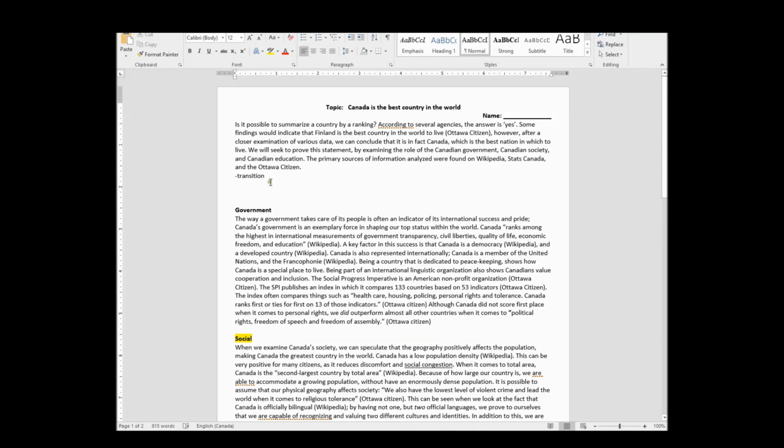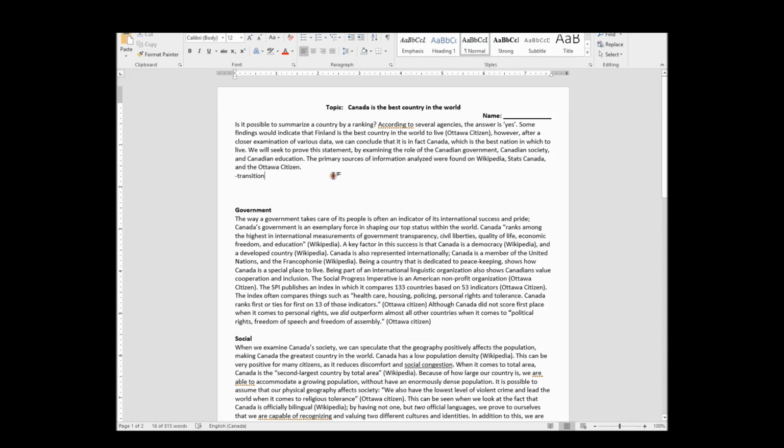So now, here's my dilemma. I have to now have a transition. I can't just leave it there and then be like, end of the introduction, new paragraph. It's kind of awkward. So, what can my transition be? Something to do with the word government. This actually is awkward, having this in here.